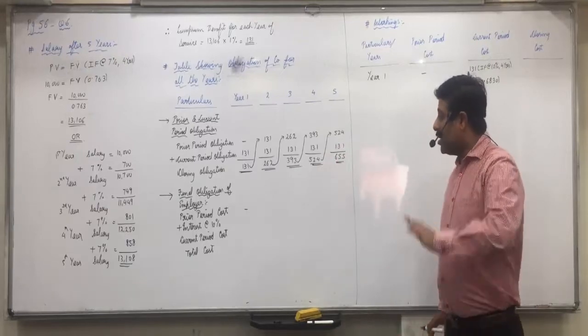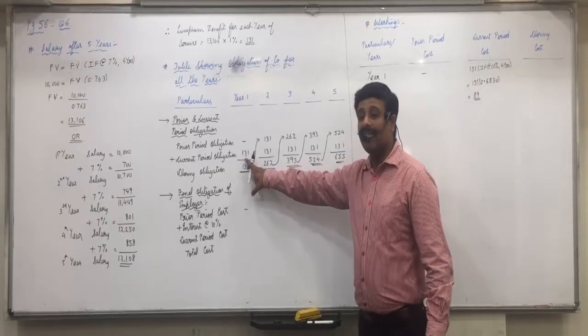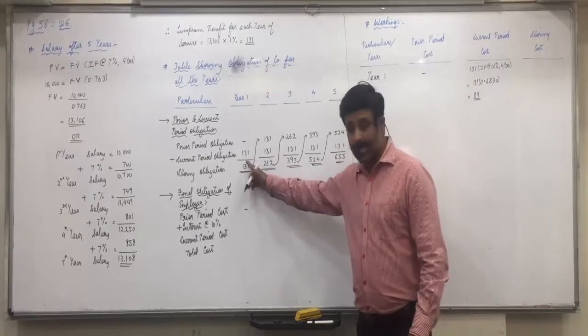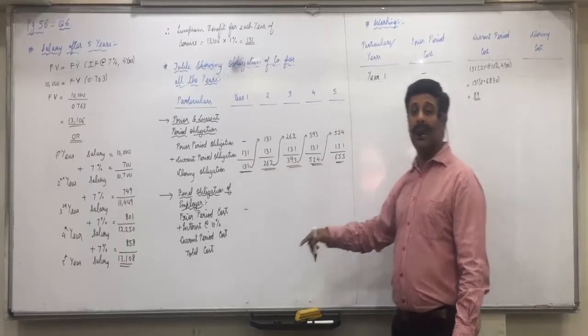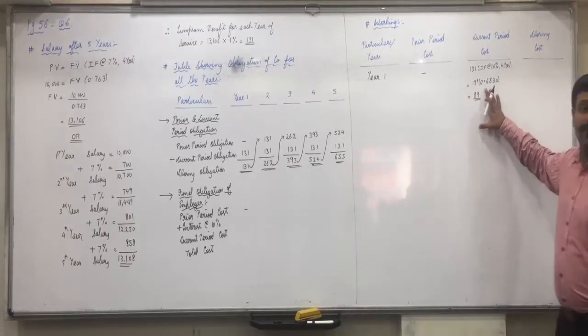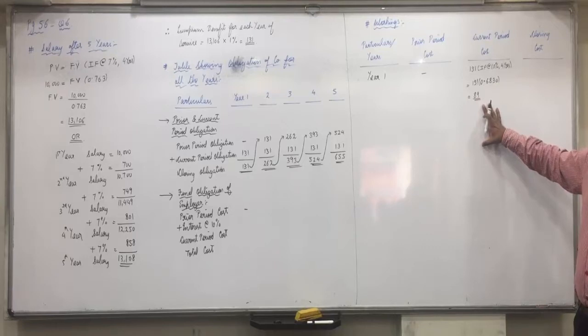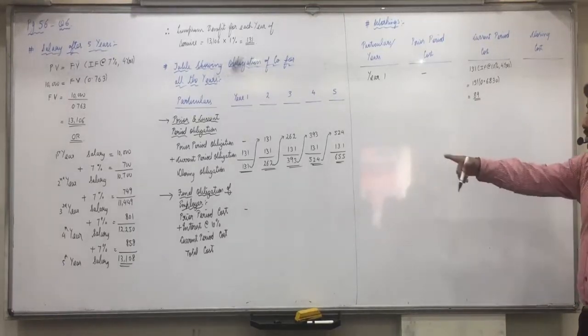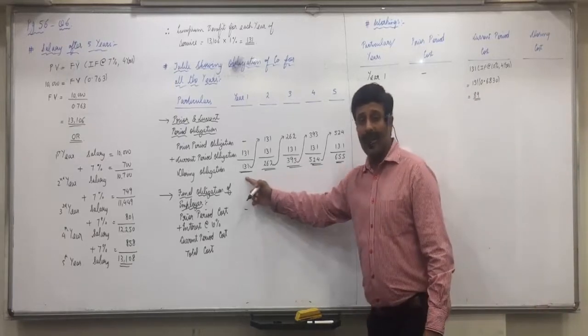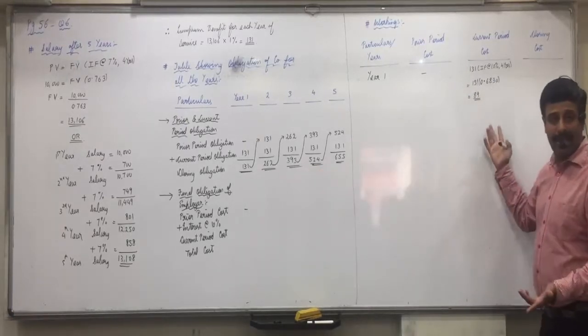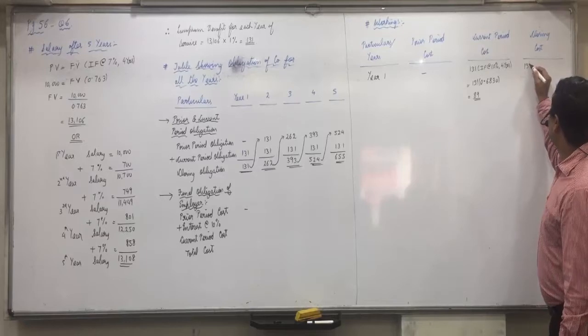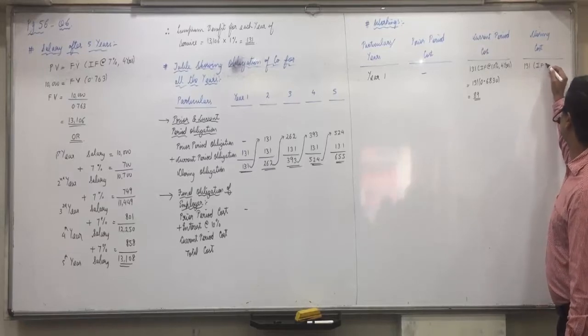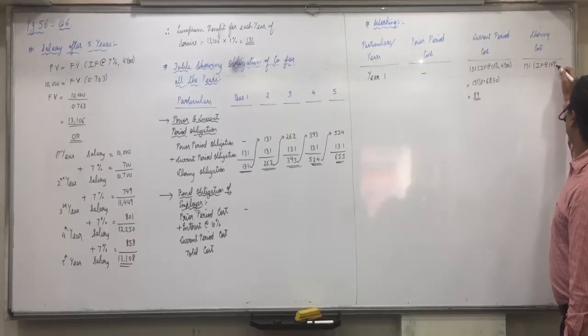So the concept is, we need to pay this 131 after 5 years. So from the current year's P&L account, we will not keep aside 131, we will keep aside 89. Understood this point? And same way, closing cost is 131. So final obligation in first year is going to remain the same: 131 into interest factor at the rate of 10% and 4 years.